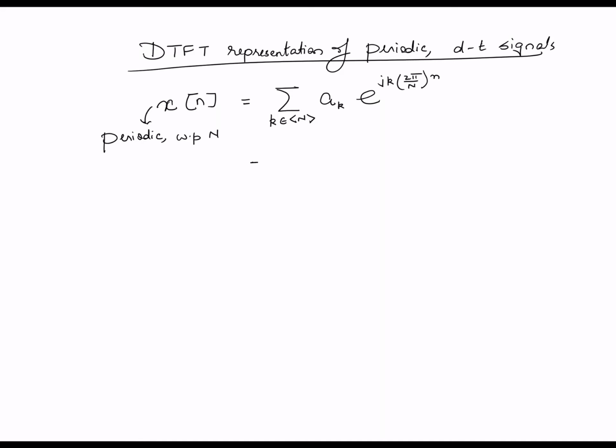What I want is a representation of the signal in this form. I want to express this as an integral, 1 by 2 pi times the integral from 0 to 2 pi of X of omega e raised to j omega n. So the question now becomes, what should the representation capital X of omega be, such that with that representation you are basically able to recover the original summation based representation, right? This should be natural to many of you.